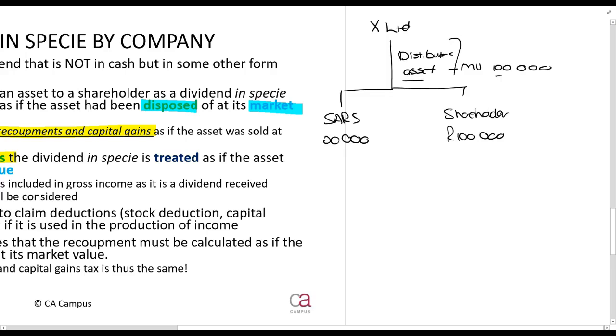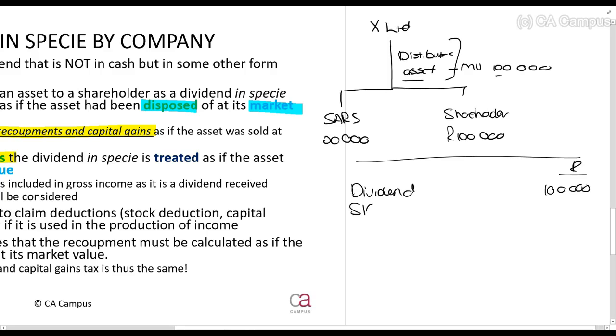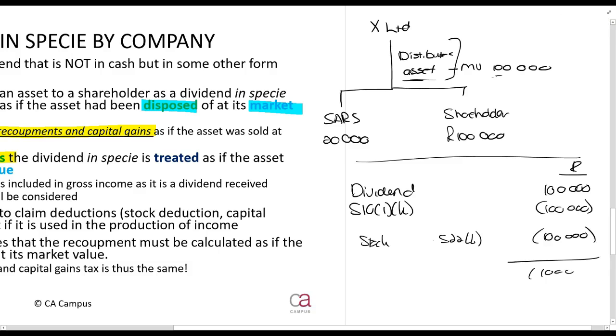But this is now an asset. So this is what the shareholder will do first up. First, you have to address the fact that we received a dividend. The full amount is then exempt. And then, guys, that 100,000 rands asset, if it is stock that we've received, you can claim a Section 22(4) deduction of 100,000 rands. So see the net effect here is 100,000 rands.